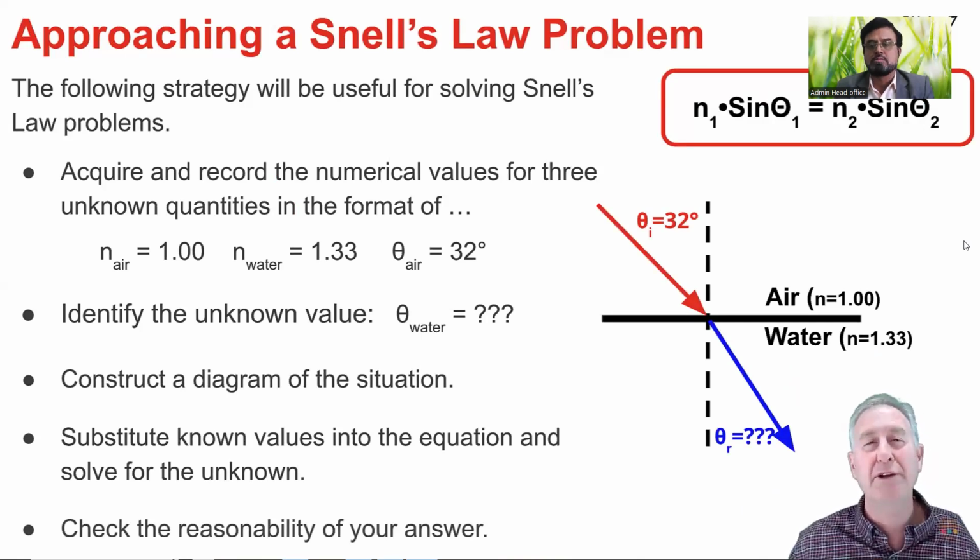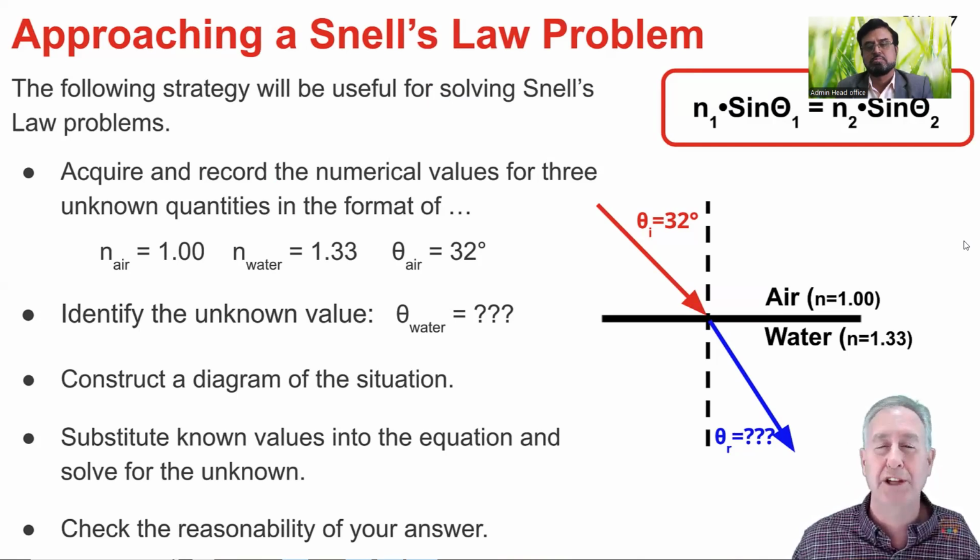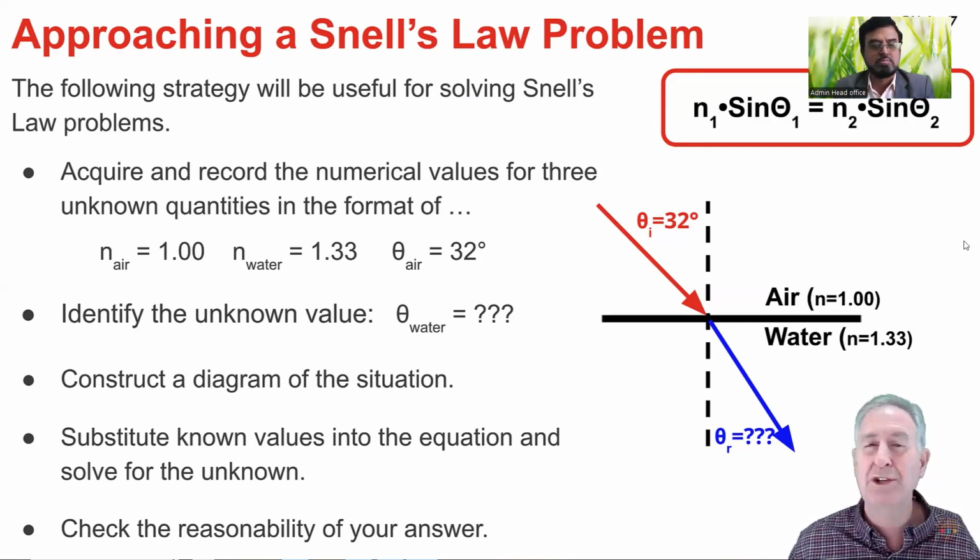For light traveling from a material with a small index of refraction to a material with a larger index of refraction, the light will bend towards the normal line, and the angle of refraction should be less than the angle of incidence. The opposite is true for light traveling from a material with a large index of refraction to a material with a small index of refraction. Use this understanding to check if your answer is reasonable.